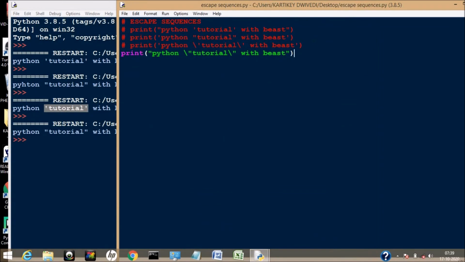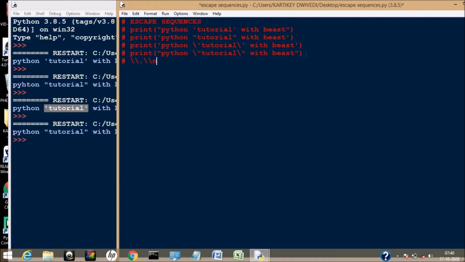Now, what are the other various escape sequences? First, to use backslash in Python, we have to use double backslash. To use backslash n as normal text, again we have to use a backslash.